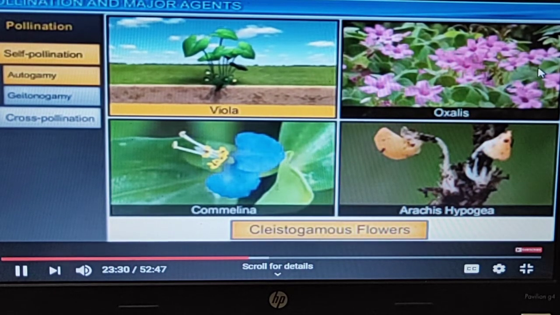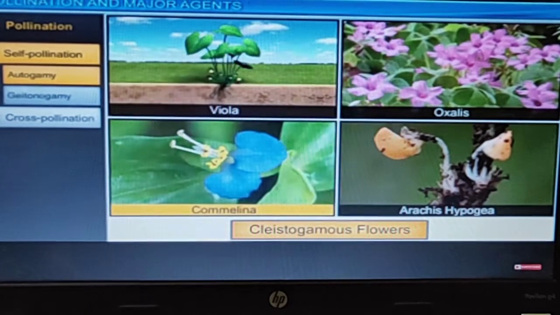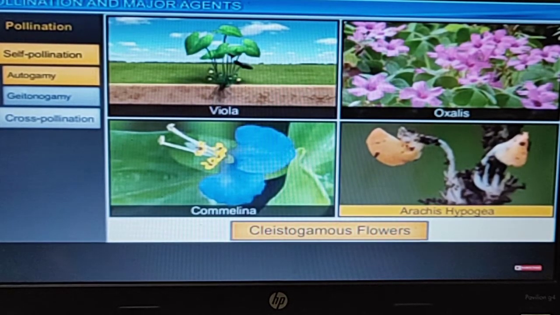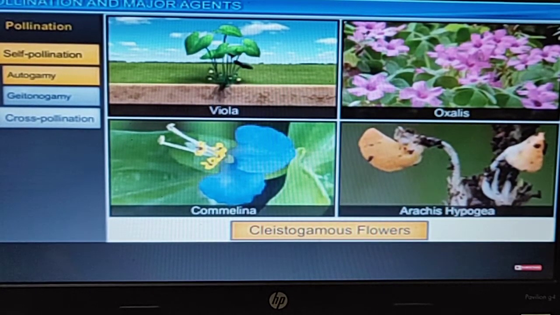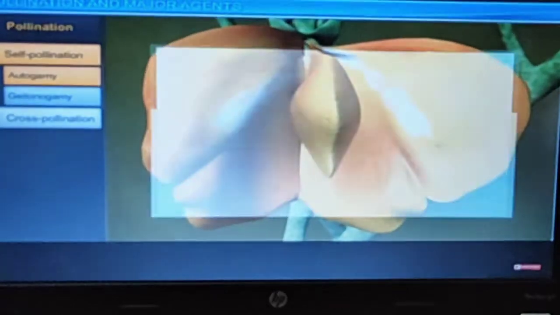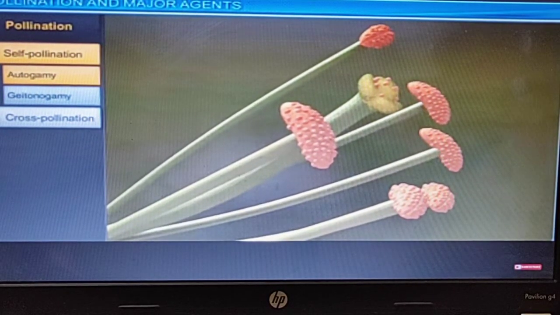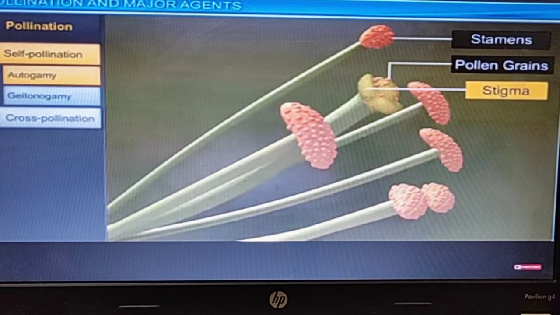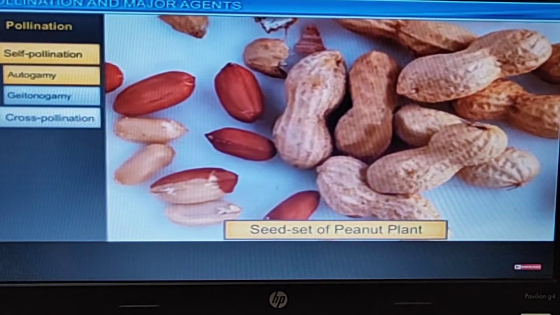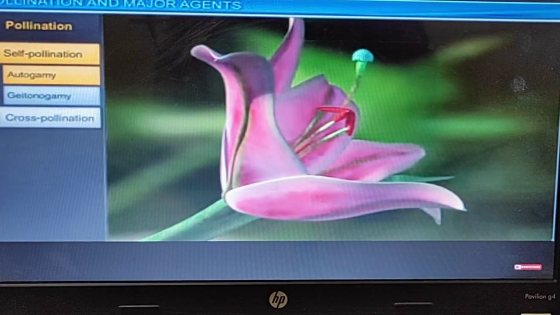Clear? Now look here, first of all we have Viola, Oxalis, Commelina and Arachis hypogea, which is also known as Mungfali. It's a normal groundnut. Clear, students? Now you can observe the stigma is there and the pollens are present over here. The stamens, pollen grains and stigmas are in very close association with each other, but they are not fully exposed. They are exposed only to their own stigma and stamens.